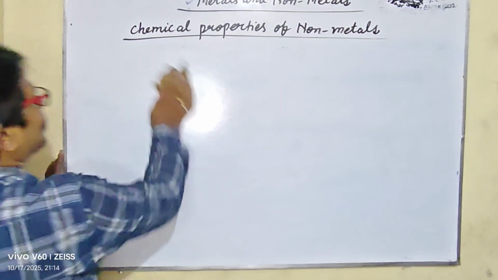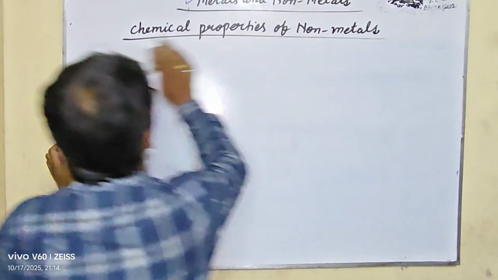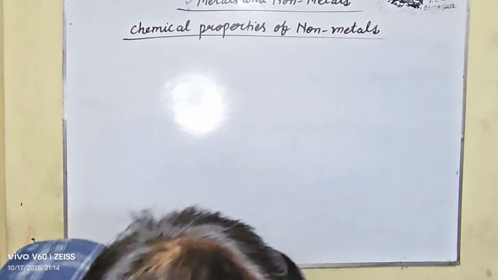Let us take how hydrogen reacts with non-metals, and how the reaction with hydrogen gives the characteristics of non-metals. So let us start the reaction with hydrogen.